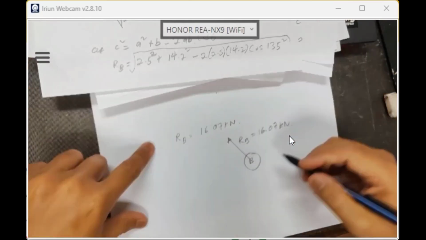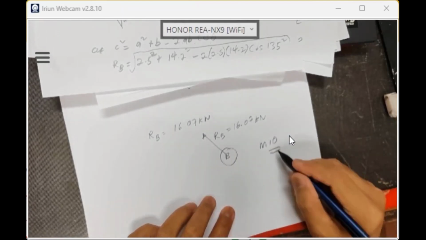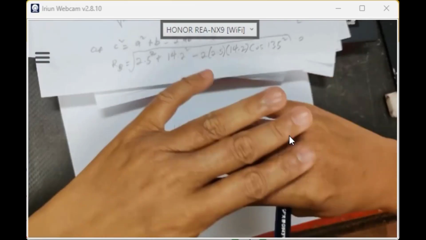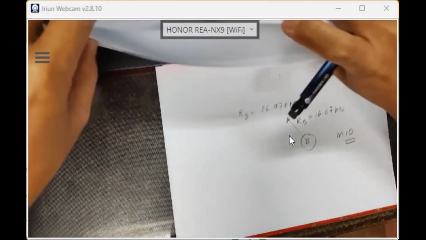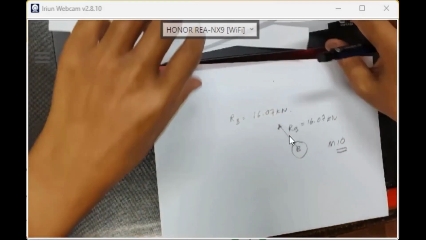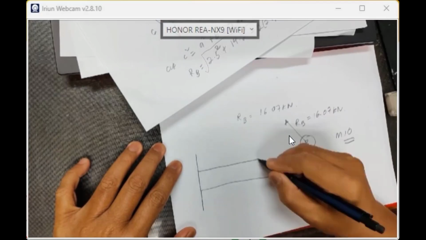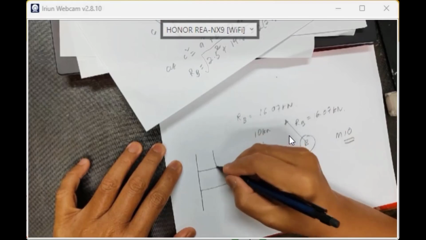Okay, the bolt that I showed to you is M10. I mean the diameter. For the shearing, I want it to be at the shank, not the threaded part. So initially I made the cantilever beam. So this is the beam. Just now I showed you at the beginning, the cantilever beam, we have 10 kilonewton. So this is a vertical beam.